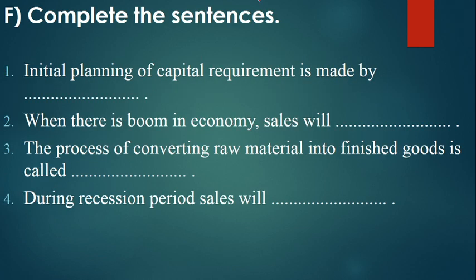Now let's see question number 1, F. Complete the sentence. First, initial public of capital requirement is made by dash, made by financial manager. So the answer is financial manager. When there is boom in economy, sales will increase. So here you have to write increase.